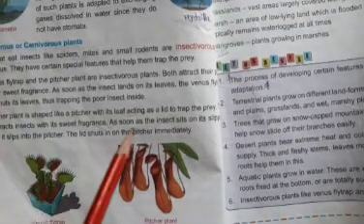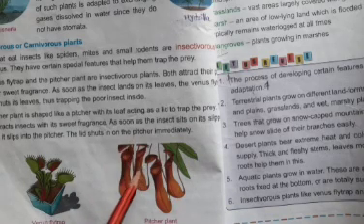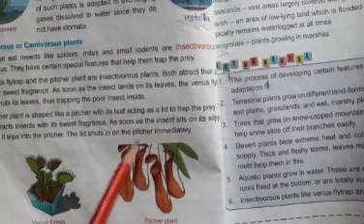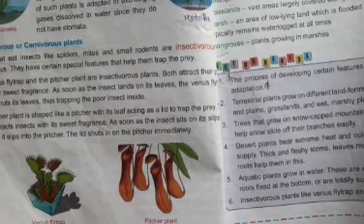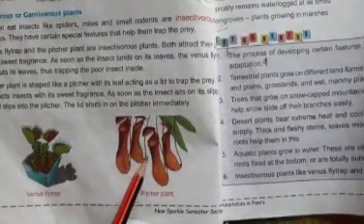They have certain special features that help them to trap the prey. The Venus flytrap and the pitcher plant are insectivorous plants.